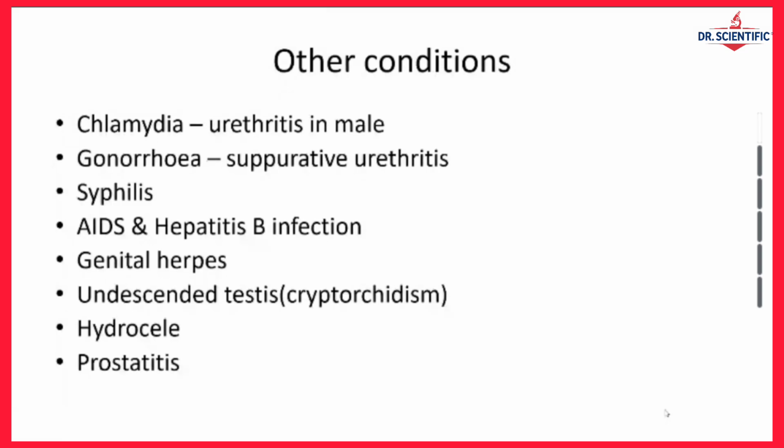Of course, we can have what we call cryptorchidism, which is basically undescended testes. So here you are supposed to remind yourself about embryology, the way the testes will descend, so that at birth, usually it will be within the scrotum. So if it fails to be within the scrotum, that's what we call undescended testes. So we call it cryptorchidism. And you can, of course, do surgery. And it can be anywhere.